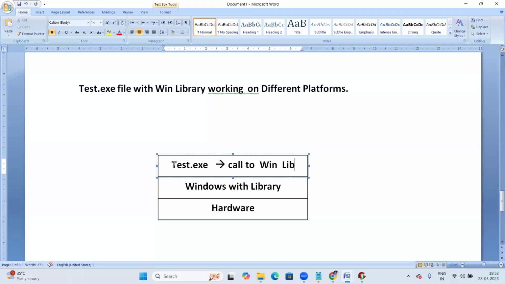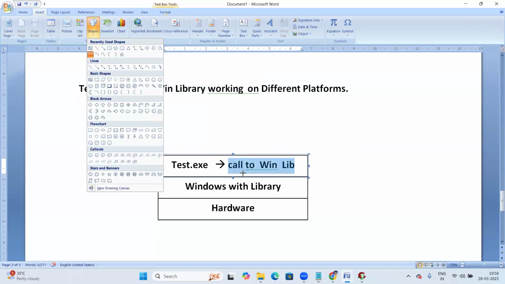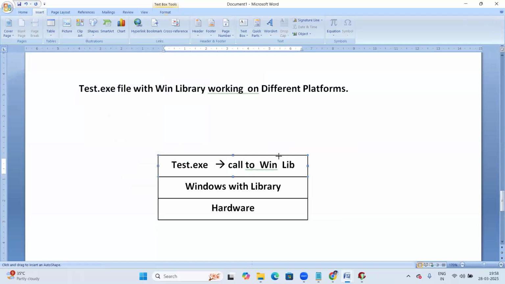Okay. Since the test.exe file is linked with the Win library, it will try to call the Windows library, and yes, that Win library is available. It's the same environment, so it's available here. So it simply calls the Win library, and yes, it's available.